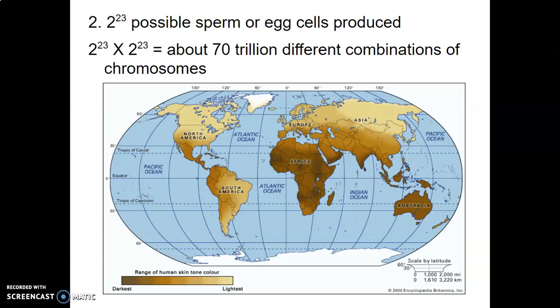So think about how we get all these parts. Just throwing some numbers at you. Some of y'all really like numbers. 2 to the 23rd power. This means 2 with like 23 zeros after it. Possible sperm or egg cells produced from 1 series of meiosis. If we were to take mom and dad here, that's 2 to the 23rd power times 2 to the 23rd power. It gives us about 70 trillion different combinations of chromosomes. 70 trillion different combinations of chromosomes. So this is why we have such uniqueness.